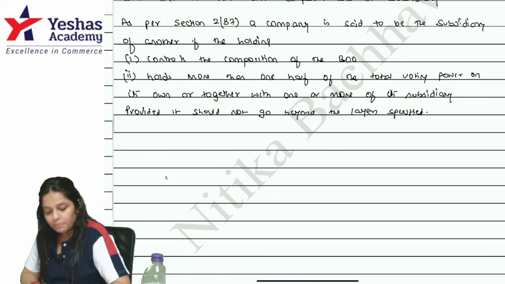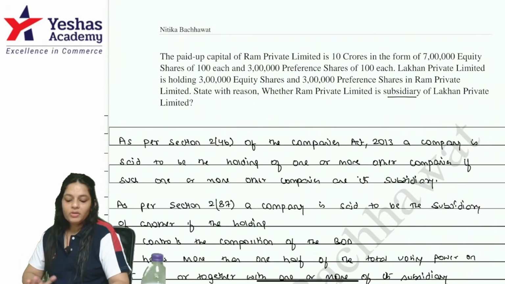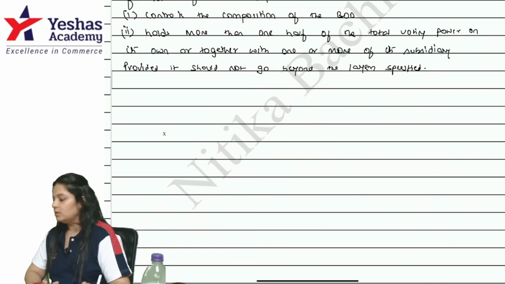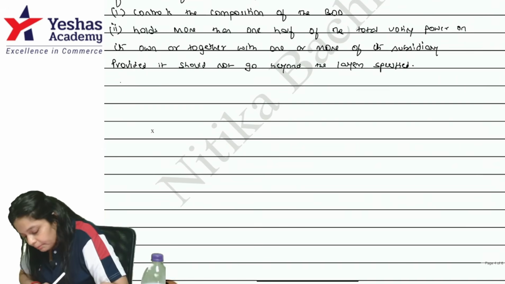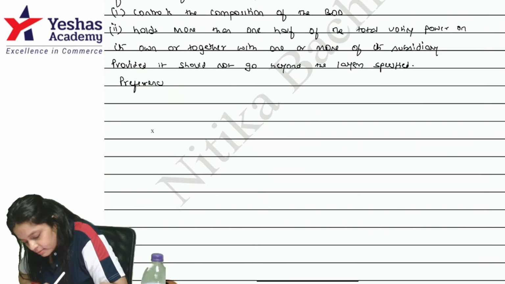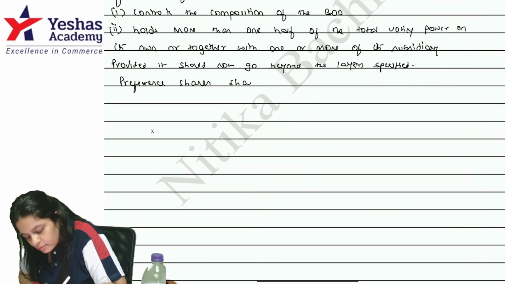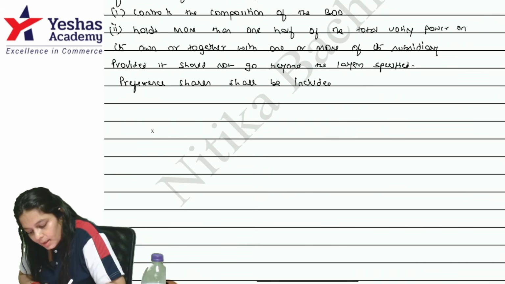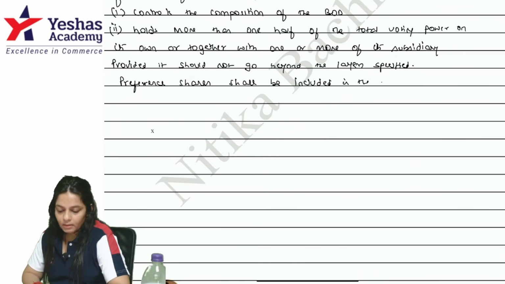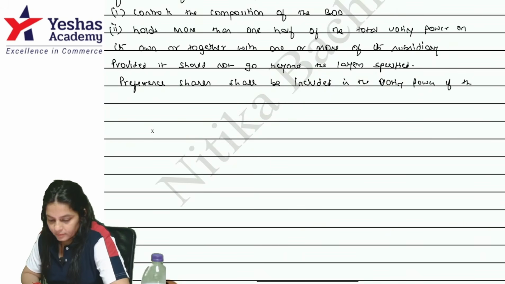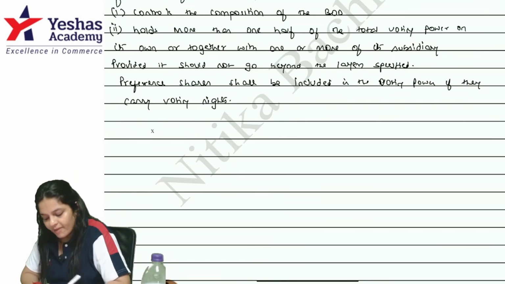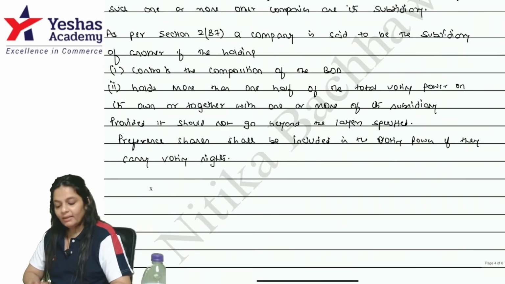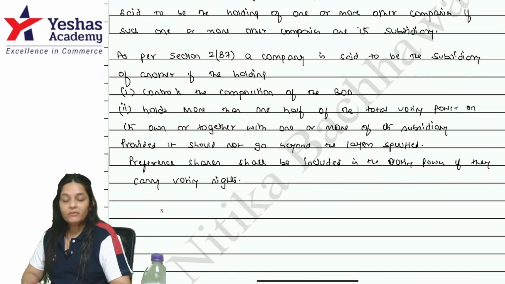Here, if the question had something to do with the board of directors, I would have also written the explanation of the term controls the composition. But because it is not there, I'll not write it. Preference shares shall be included in the voting power if they carry voting rights. If the question had said that the preference shares carry voting rights, then it would be included. But nothing is given, so here we will not include it.